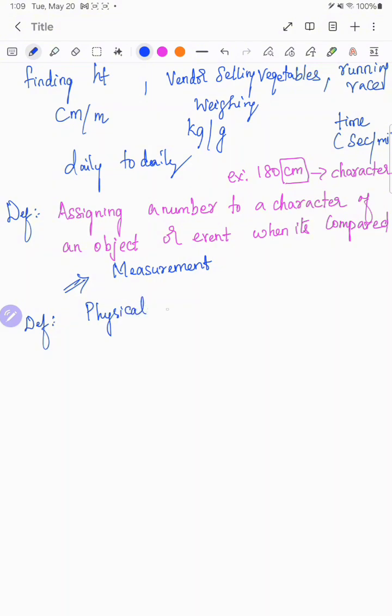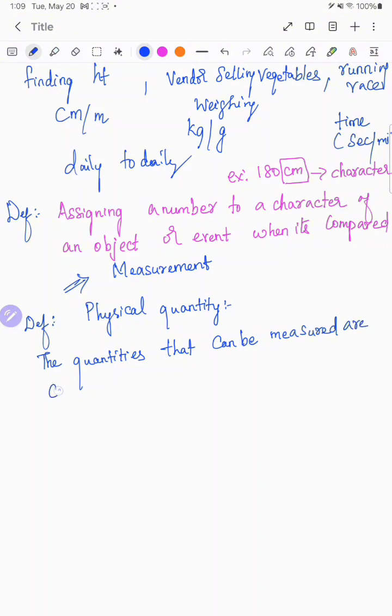This is physical quantity. What is a physical quantity? Anything which can be physically measured. The quantities that can be measured physically, that you are able to see and measure, are called physical quantities. Or you can say measurable or quantifiable, whatever term you define, quantitative or quantifiable.